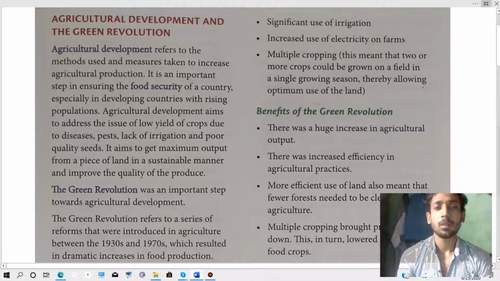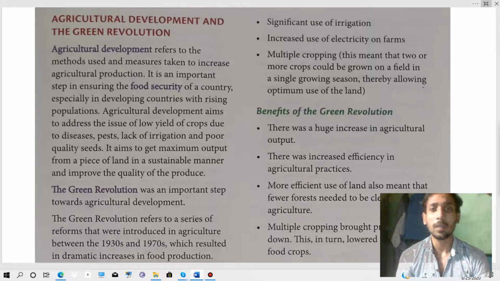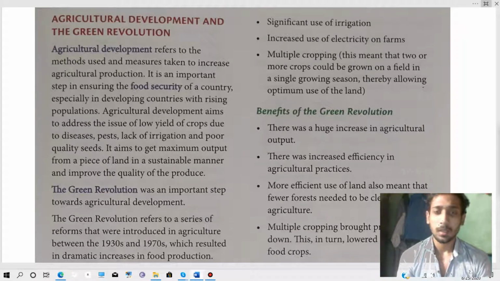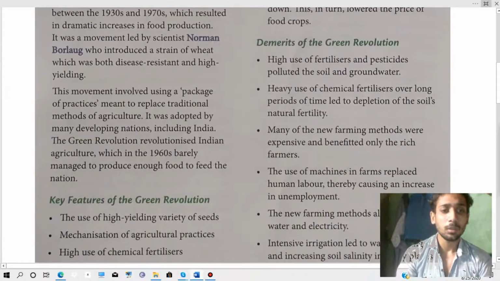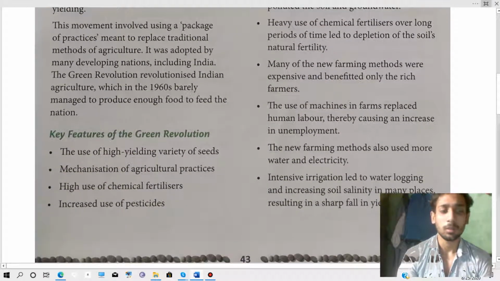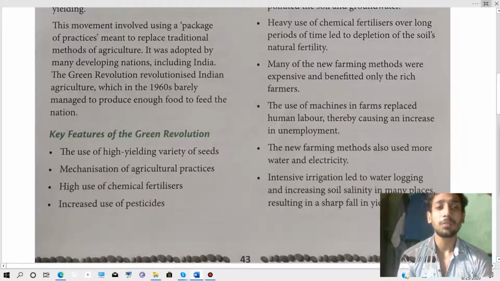Hello everyone. So in our previous class we learned about agriculture development and the green revolution. I had just told you about the definitions and meaning of the green revolution. So today we are going to start with the key features of the green revolution. What are the basic features we get from the green revolution?